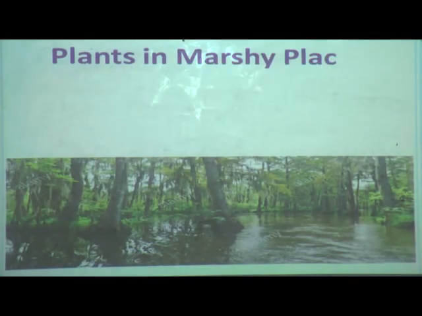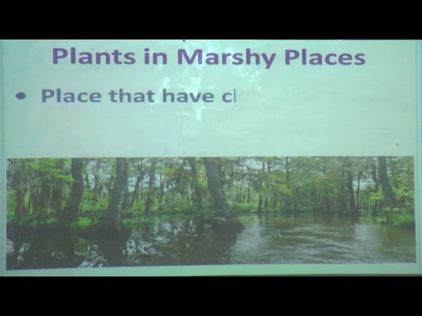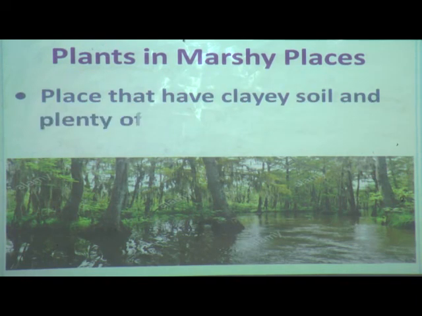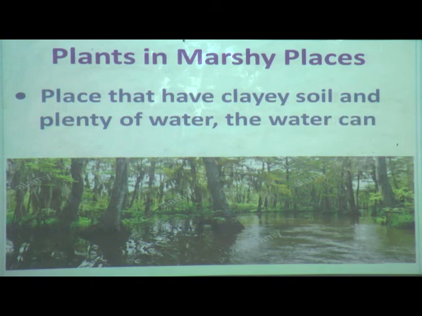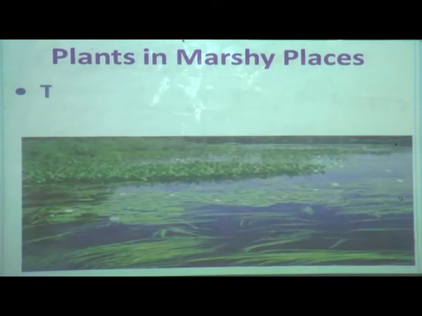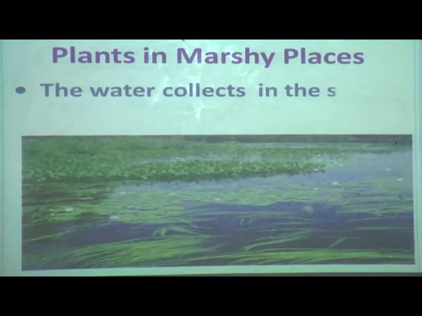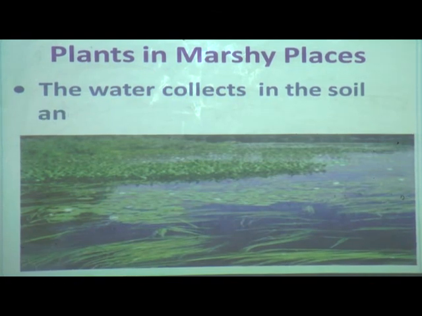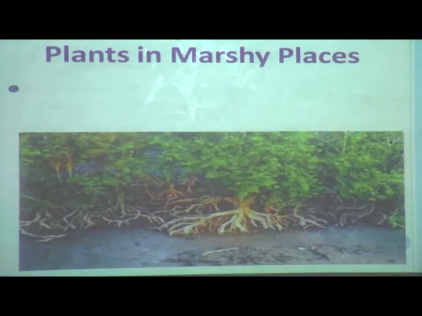Now we will see plants in marshy places. These are places that have clay soil and plenty of water, and the water cannot drain here. So the water collects in the soil and covers it, meaning the soil is always covered with water.